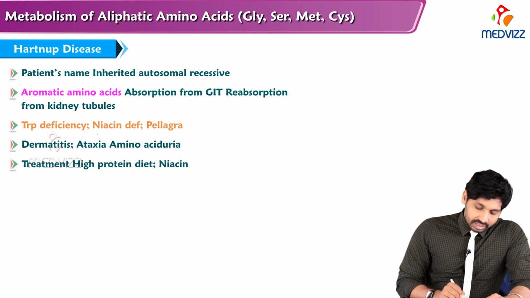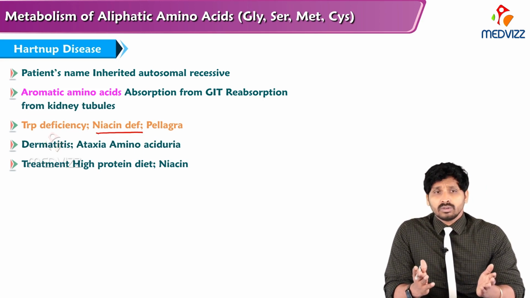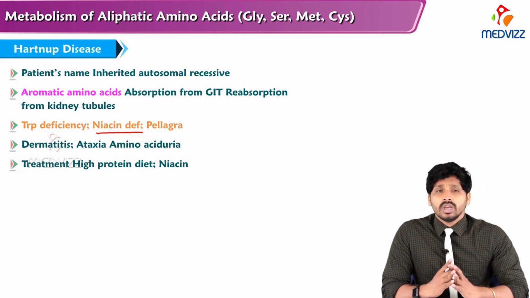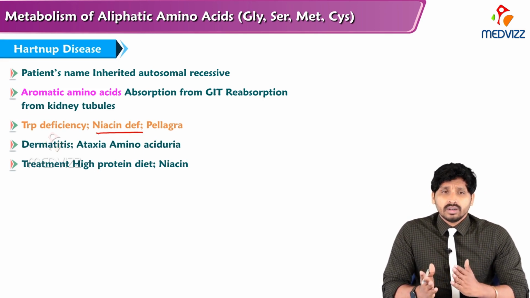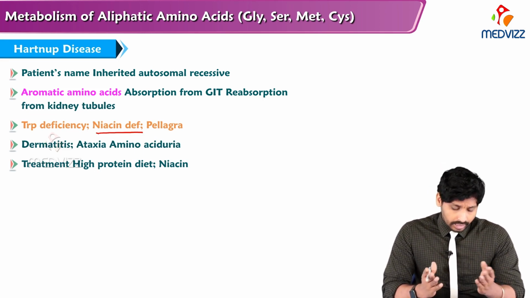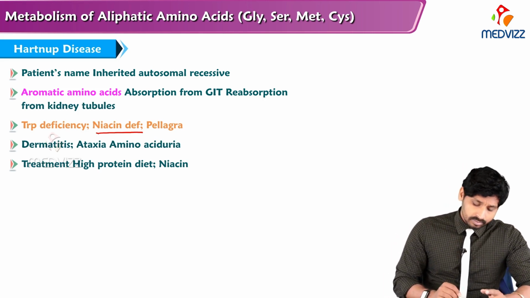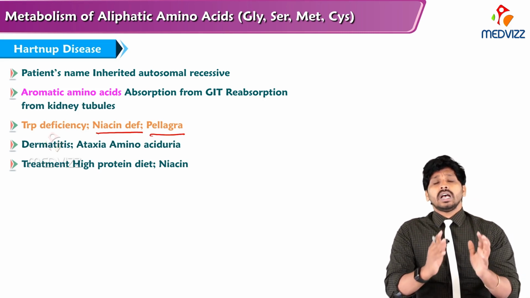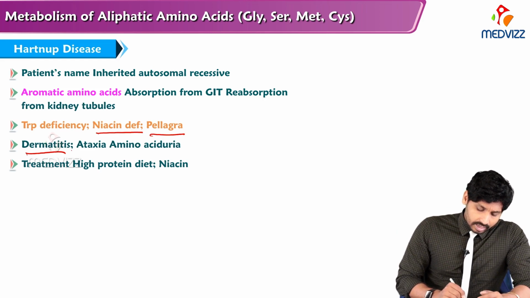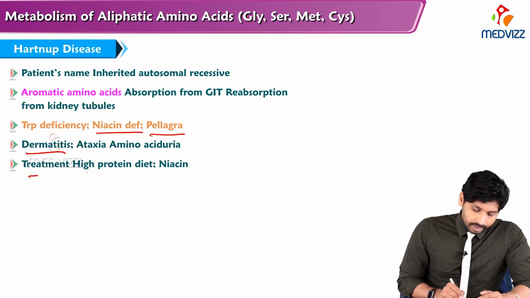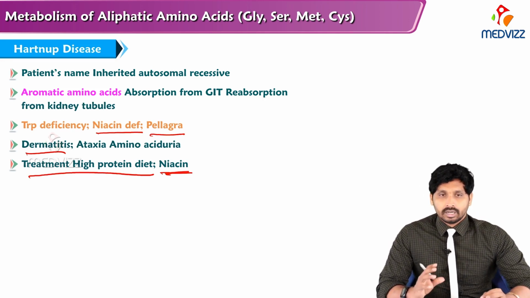One more deficiency is niacin. In Hartnup's disease tryptophan is lacking, because there is no carrier available to absorb tryptophan in the intestine as well as in the renal tubules for its reabsorption. So it leads to serotonin deficiency, melatonin deficiency and niacin deficiency. It causes pellagra, so a person with Hartnup's disease has characteristic symptoms such as pellagra. What are they? Dermatitis, ataxia, aminoaciduria. Treatment is a high protein diet, and niacin also sometimes corrects the pellagra.